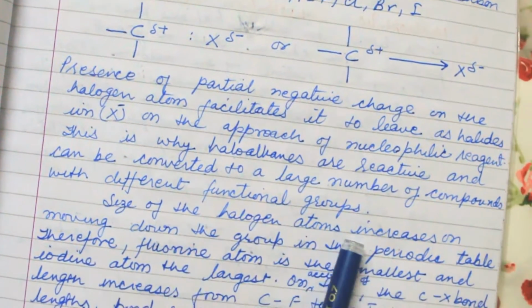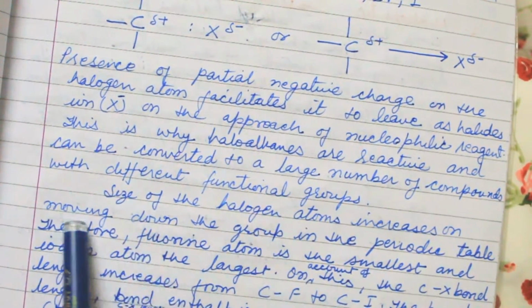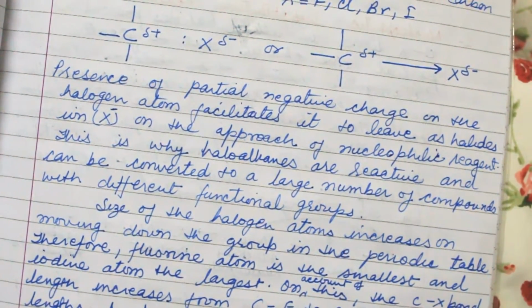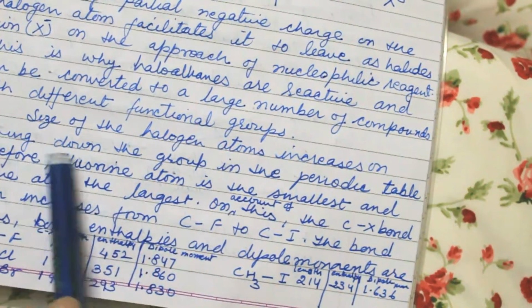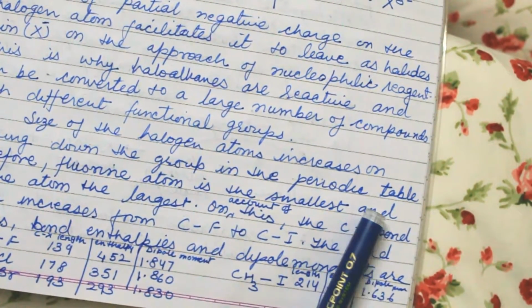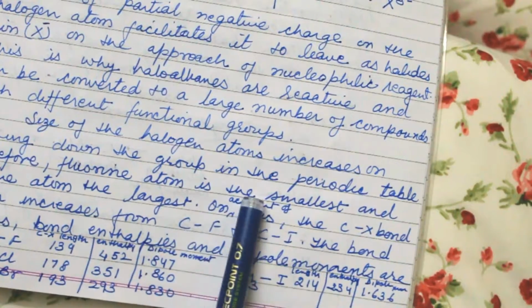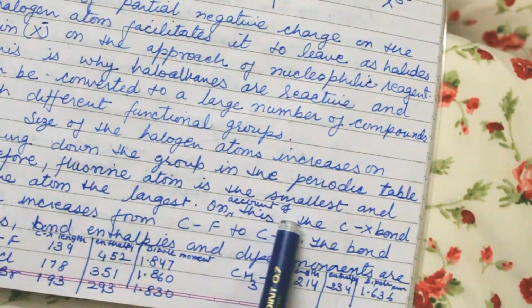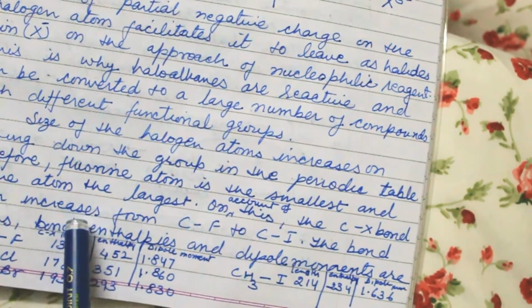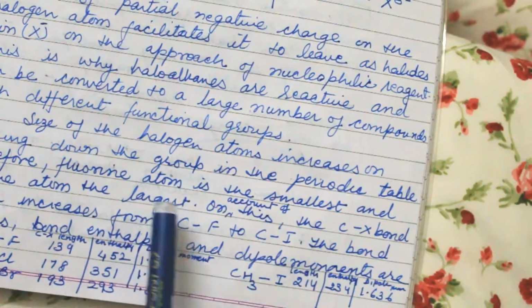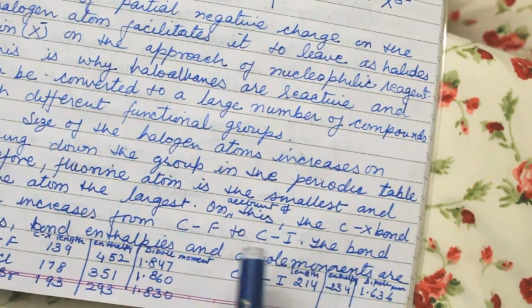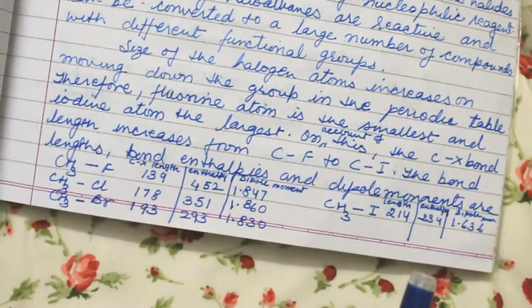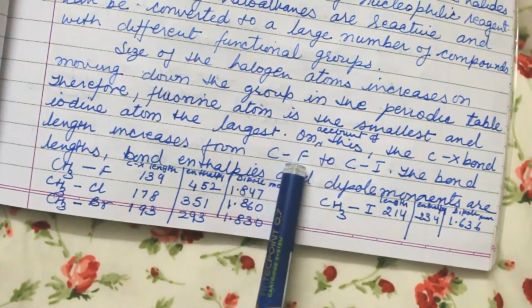with different functional groups. The size of the halogen atom increases on moving down the group, that is from fluorine, chlorine, bromine to iodine. Fluorine is the smallest and iodine the largest. On account of this, the C-X bond length increases, because the distance from the nucleus to the outermost electron increases. So it increases from C-F to C-I.